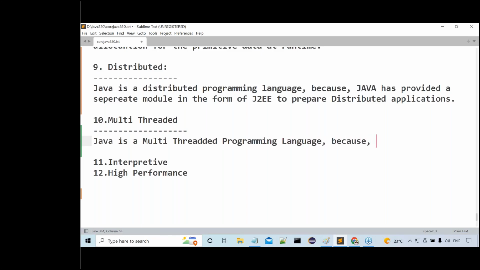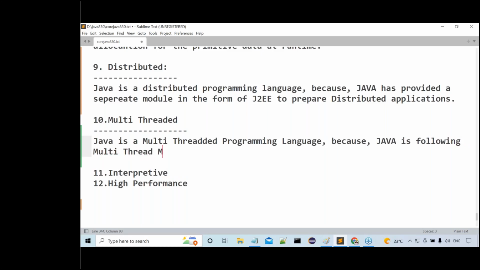Why? Because Java is following the multi-threaded model. Java is following what? Multi-threaded model. It allows, that means why?